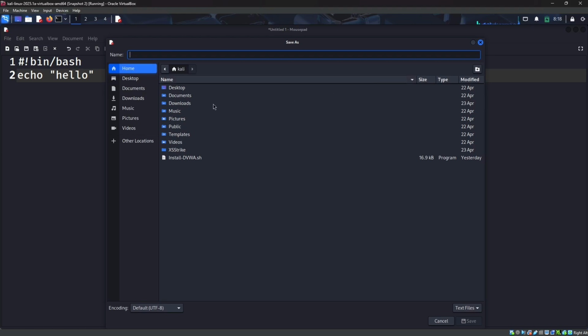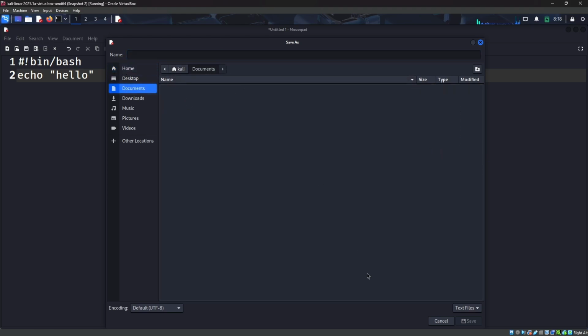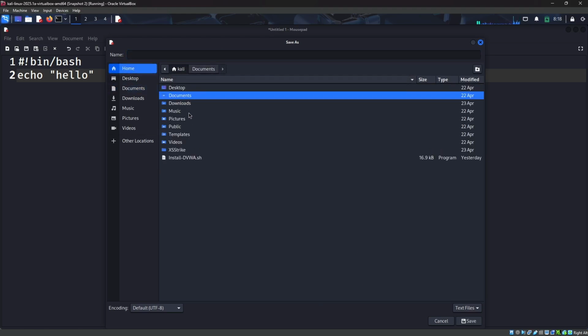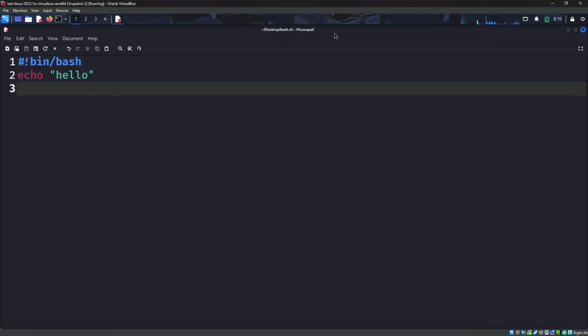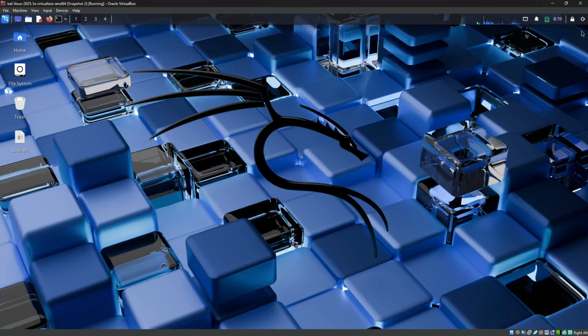I'm putting this on the desktop and naming it something like bash dot sh. You can give any name, but the extension of a bash script should be dot sh. That is also something you need to keep in mind. Let me save this file on my desktop and close it.